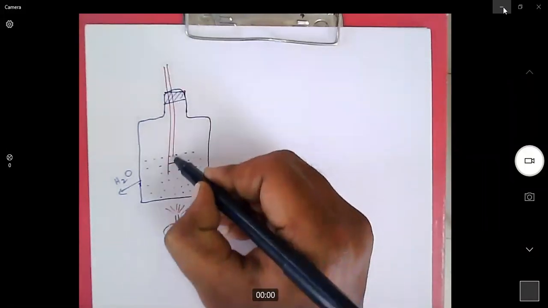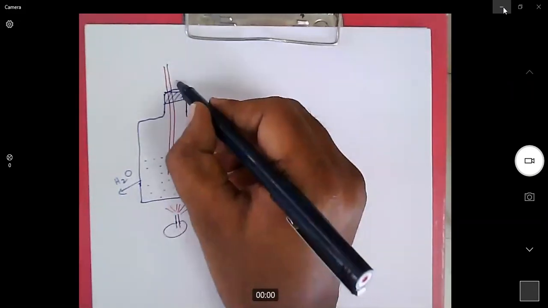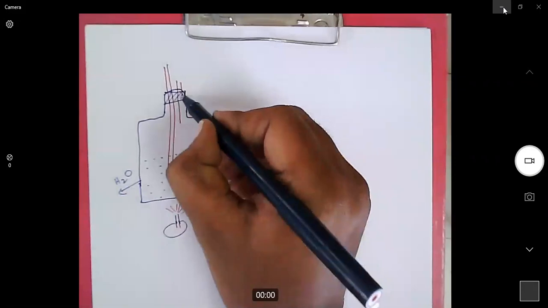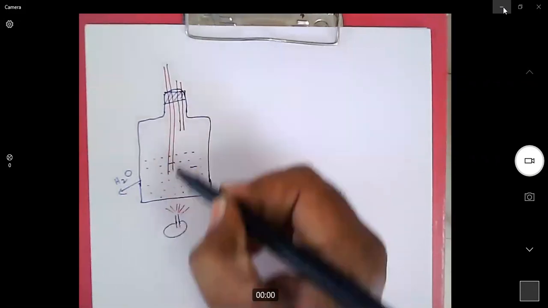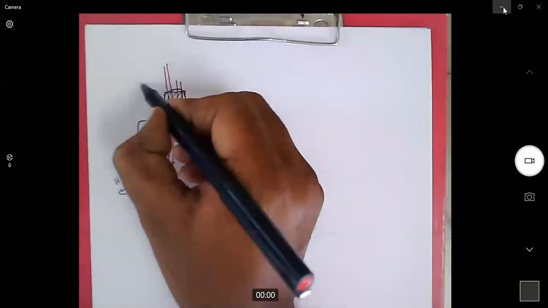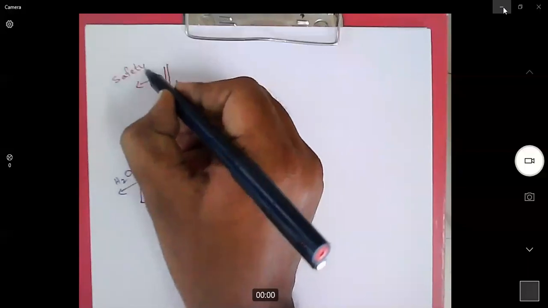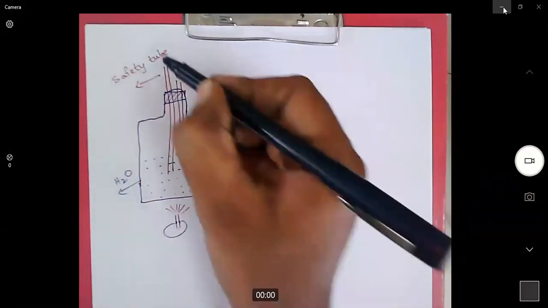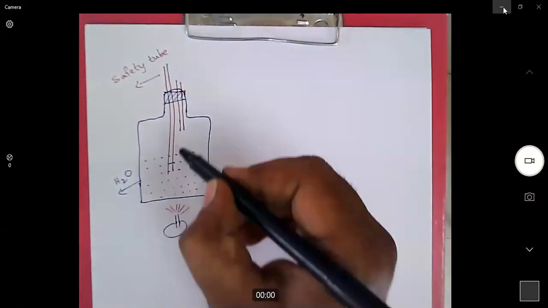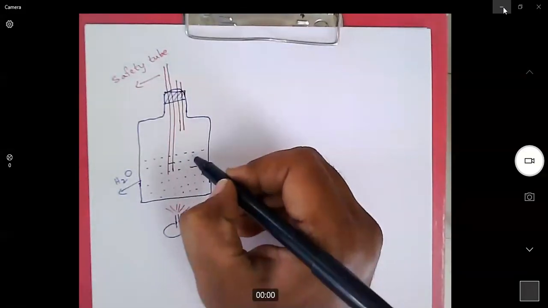We will have two tubes inserted in the steam distillation chamber. One tube is dipped inside the water. This is called a safety tube. The other tube is just above the water layer.